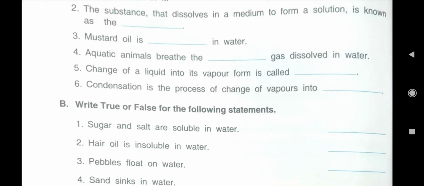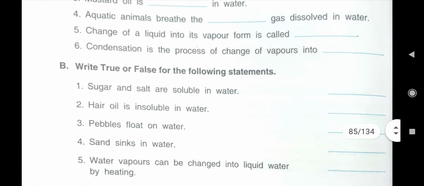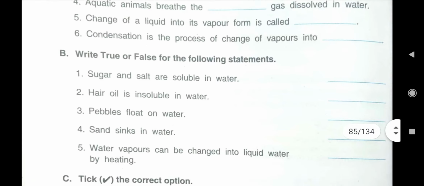Then third one is, mustard oil is dash in water. In that activity we have seen that mustard oil doesn't dissolve in water. So what will we say? Mustard oil is insoluble in water. I-N-S-O-L-U-B-L-E. Then, aquatic animals breathe which gas dissolved in water? We all know animals breathe oxygen gas. So here what will we write? Aquatic animals breathe the oxygen gas. O-X-Y-G-E-N. Oxygen gas dissolved in water.